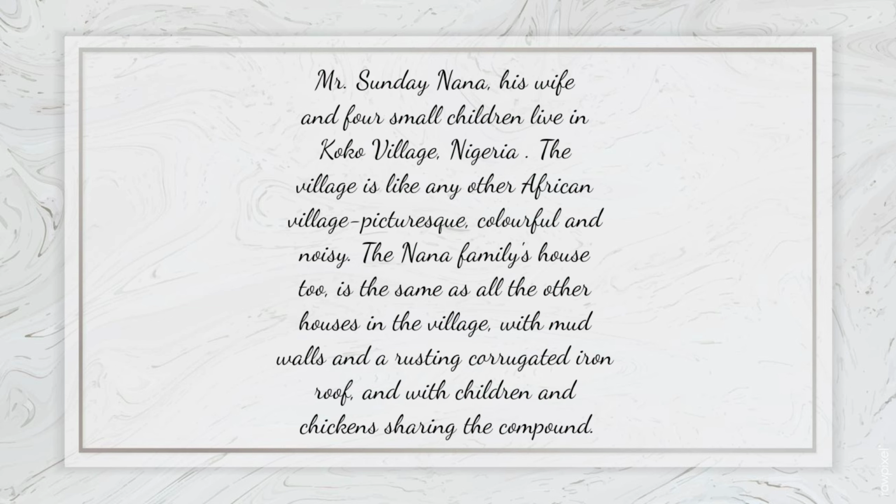Koko village, Nigeria. Mr. Sunday Nana, his wife and 4 small children live in Koko village, Nigeria. The village is like any other African village: picturesque, colorful and noisy. The Nana family's house, too, is the same as all the other houses in the village, with mud walls and a rusting corrugated iron roof, and with children and chickens sharing the compound.